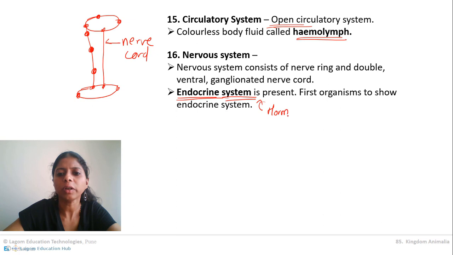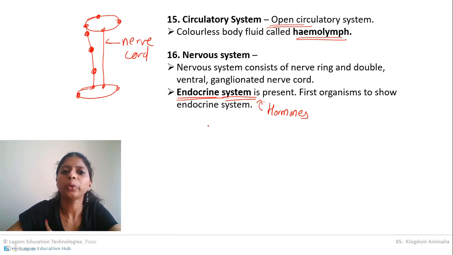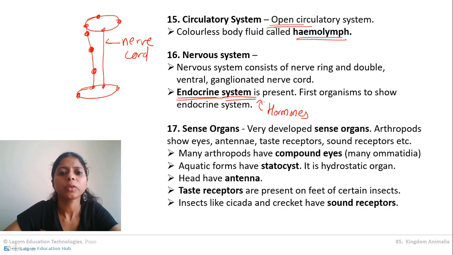They secrete hormones which are responsible for their growth, their reproduction, etc. But in any previous phylum, an endocrine system is not known. Understanding? So this is a very specific characteristic of Arthropoda.